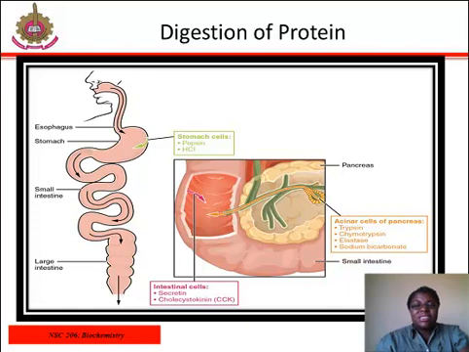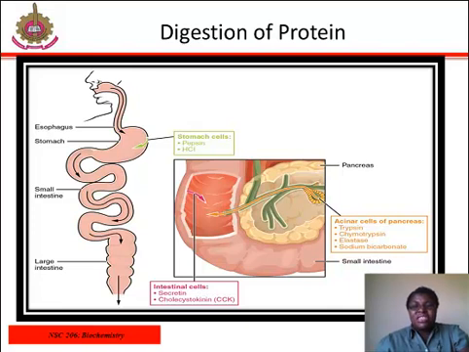The pancreas releases most of the digestive enzymes, including the proteases trypsin, chymotrypsin, and elastase, which aid protein digestion. Together, all of these enzymes break complex proteins into smaller individual amino acids.